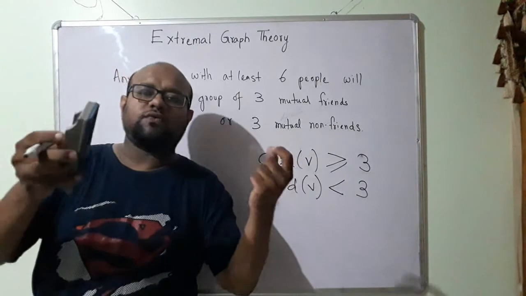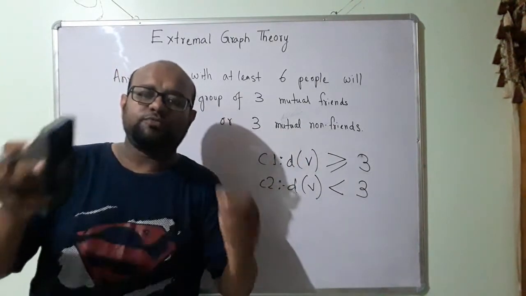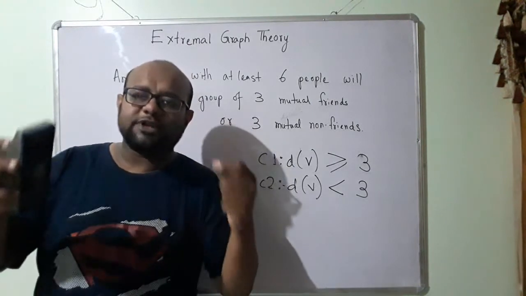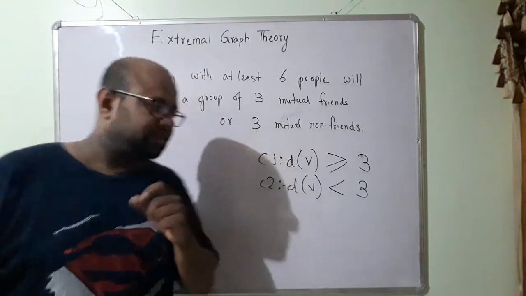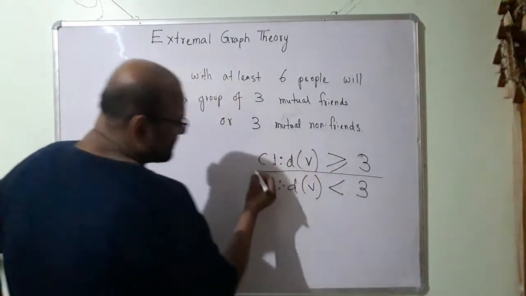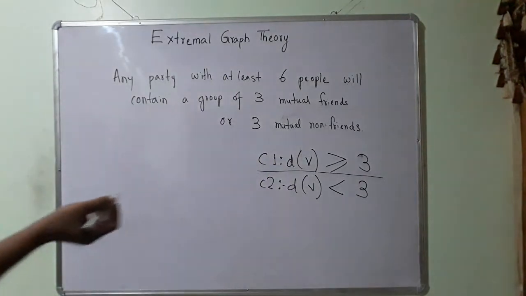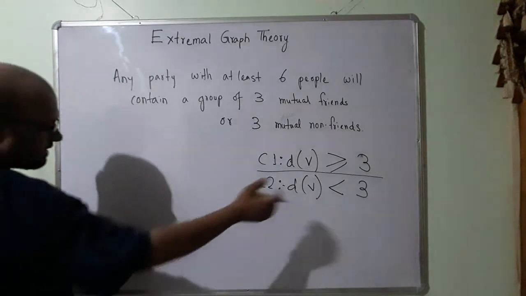Between these 2 vertices representing 2 people, I am going to have an edge if these 2 people are friends. If these 2 people are not friends, then I am not going to have any edge between these 2 vertices. Okay, so with that I am going to have 2 different cases. Either the number of vertices is going to be greater than or equal to 3, or the number of vertices is going to be less than 3.